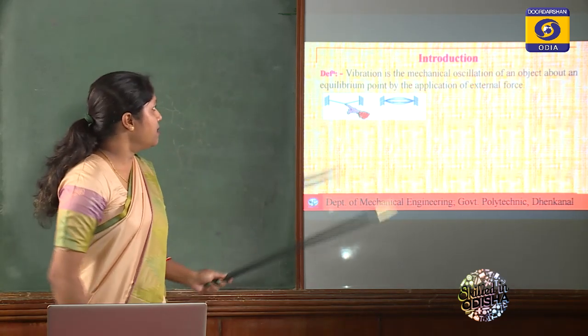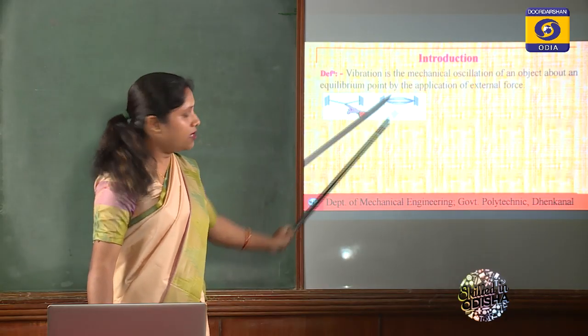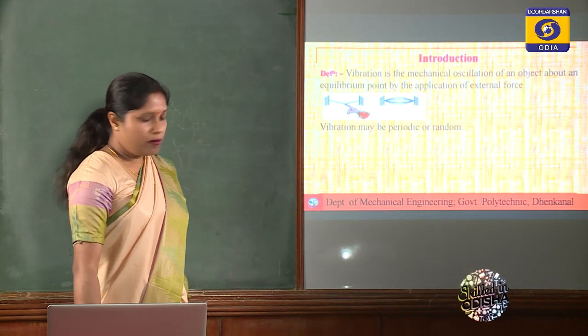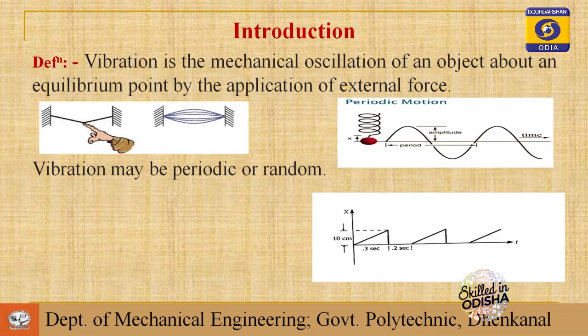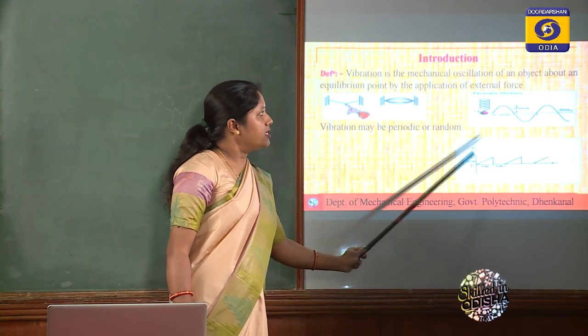So you can define vibration as the mechanical oscillation of an object about an equilibrium point by the application of external force. You can see here, if you pull this string and then release it, there is a vibratory motion occurring in the string. This vibration may be periodic or random. Periodic means it repeats after a certain interval of time. After this time period that motion is repeating. Here also this is a triangular wave. This triangle is repeated after this interval of time. So this is your periodic motion.